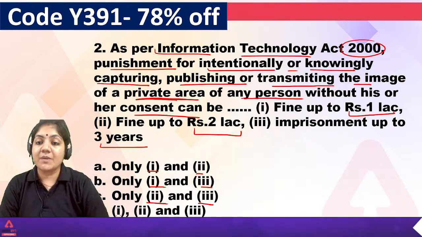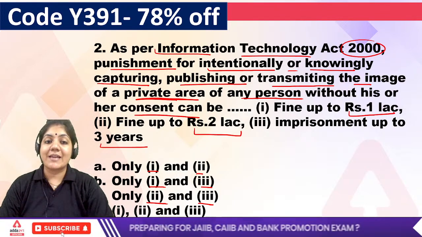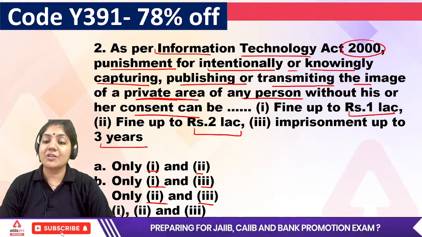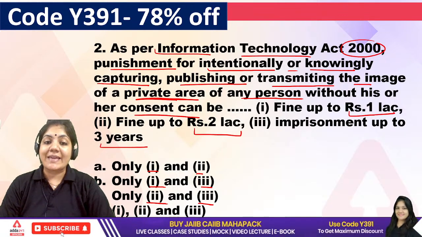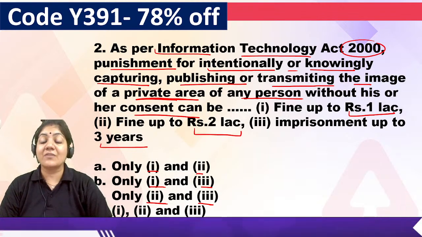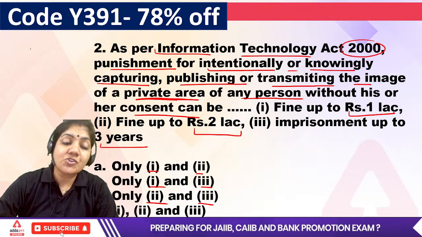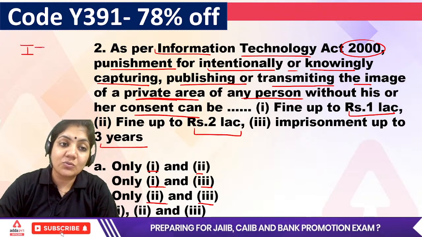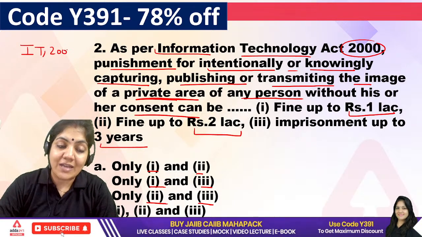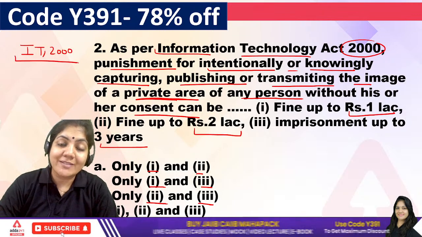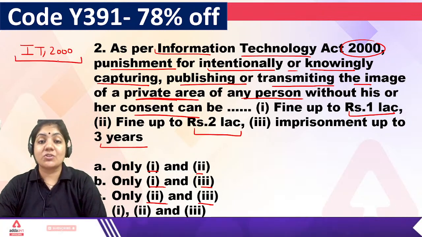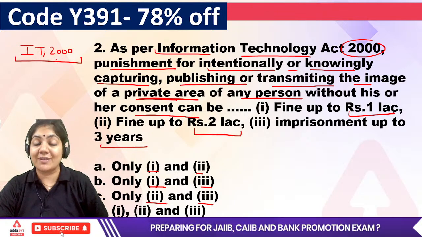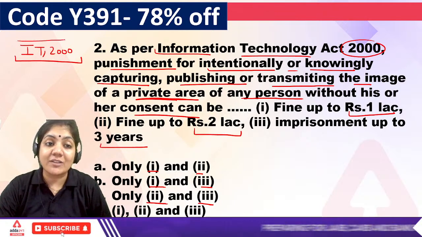As per the IT Act, punishment for intentionally or knowingly capturing, publishing or transmitting the image of the private area of the person. This question is related to the IT Act 2000. The IT Act is related to cyber crime and e-commerce. So whatever happens in e-commerce or cyber crime should be dealt with under the IT Act.